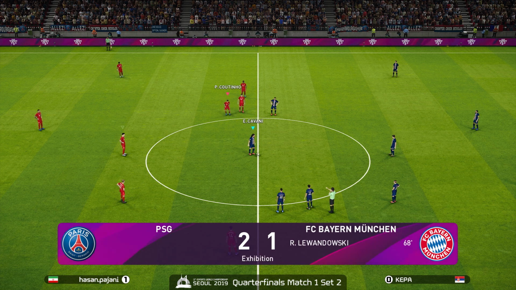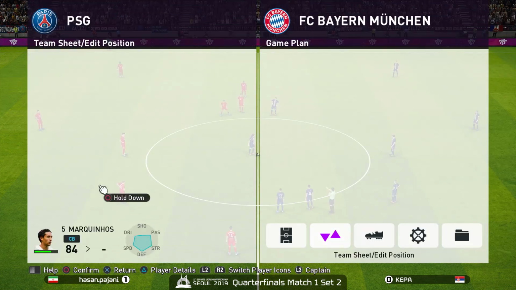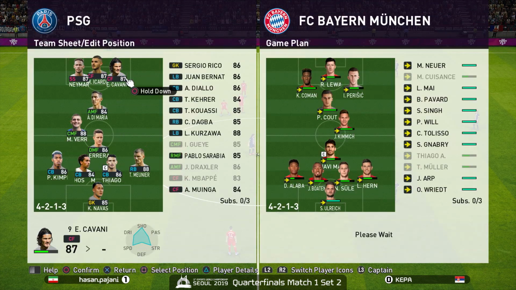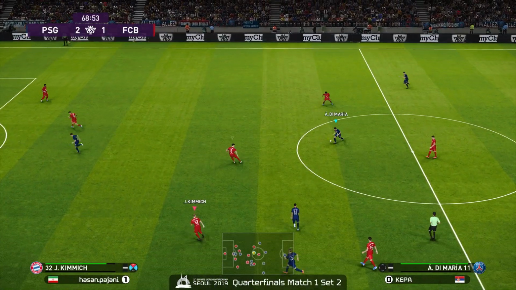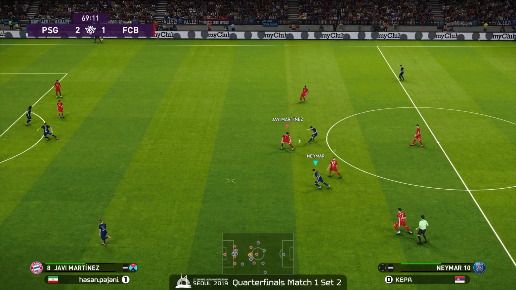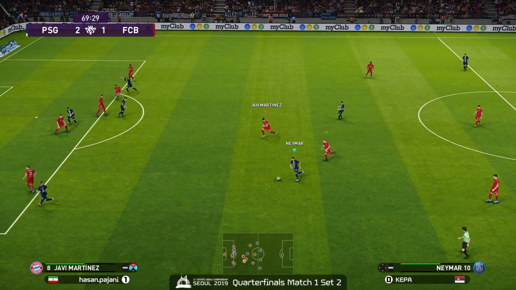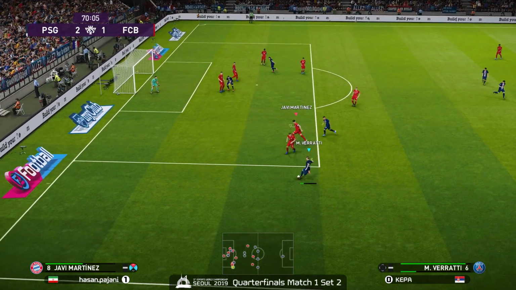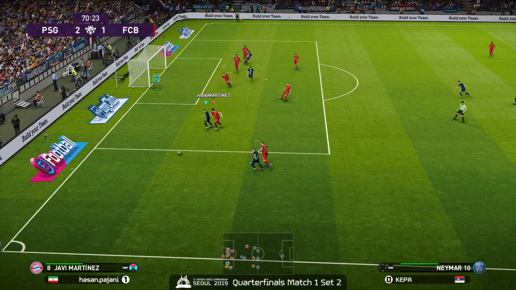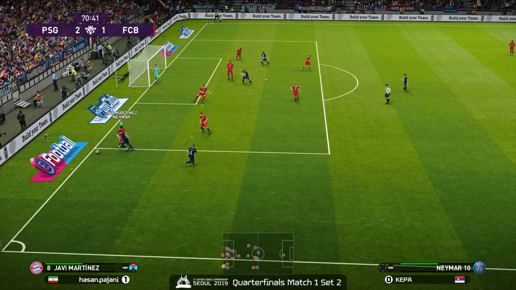Now Icardi coming in for Mbappe. Looks like that's not the only substitution you want to see. Moving forward, it's so tense here because now with that goal, that just amplifies the hope that Hassan Pajani has. So close. If there is a comeback because of the score advantage here for Kepa, then that would take us to a game number 3. Hassan Pajani doesn't even want to go there. He wants to close it out right now.